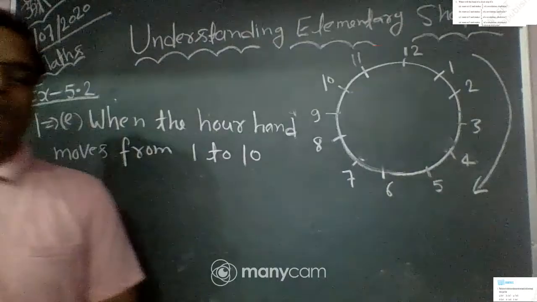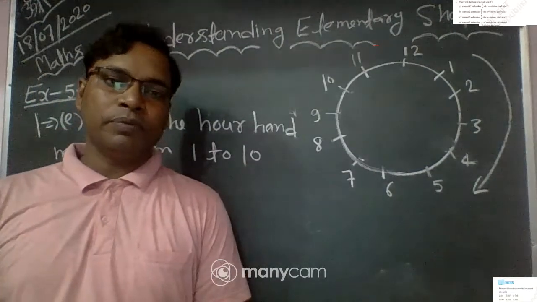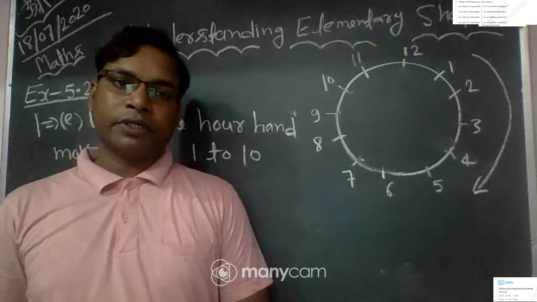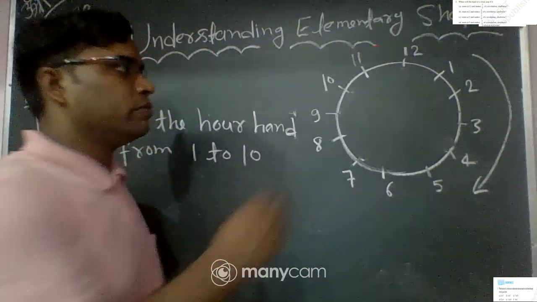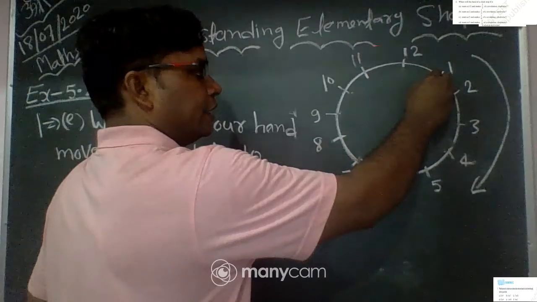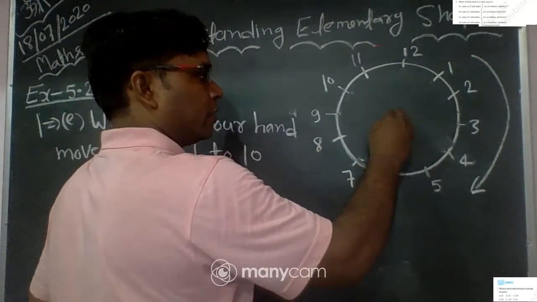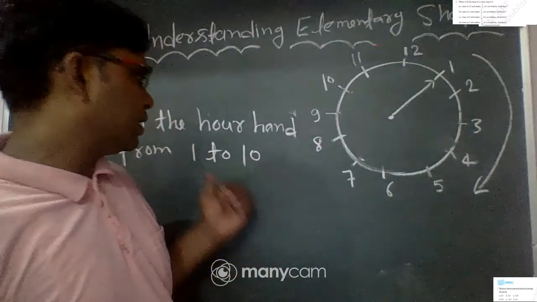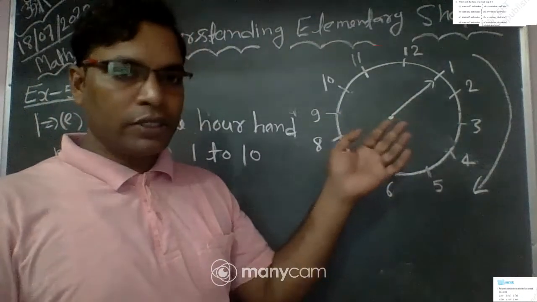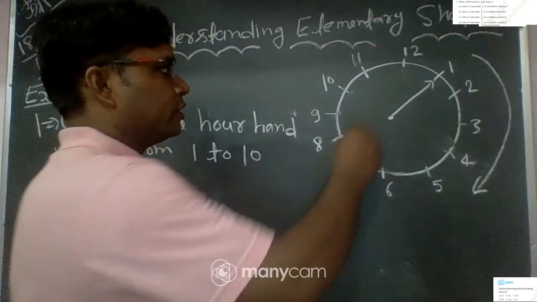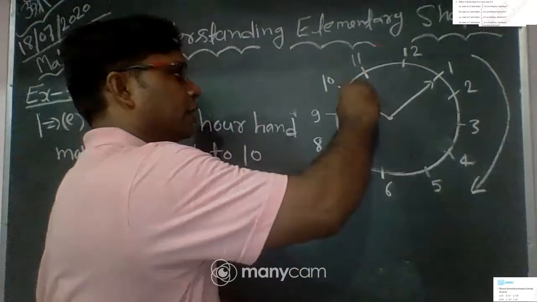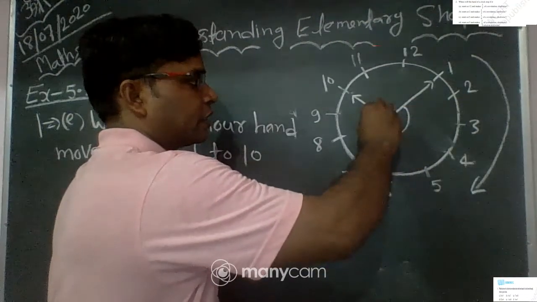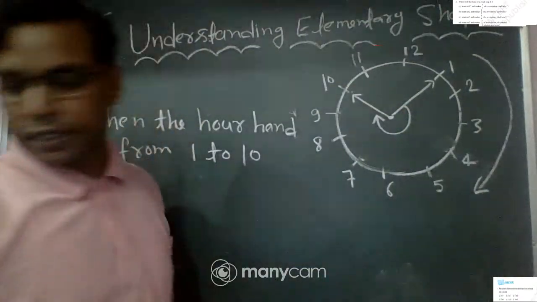The question is, given the hour hand moves from 1 to 10, how much fraction of a revolution do we turn? So first, where is our position? The initial position is here at 1. Okay, this is our initial position. We are at 1 and turn to 10. So where is 10? This is 10 in the clockwise direction. This is the clockwise direction. Clockwise revolution. Clear?